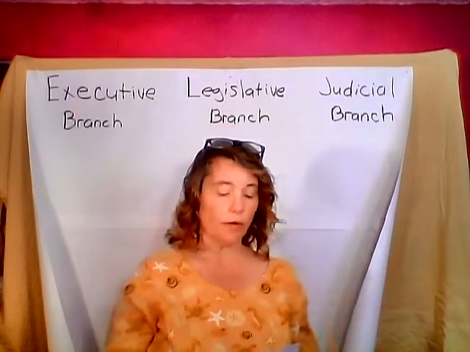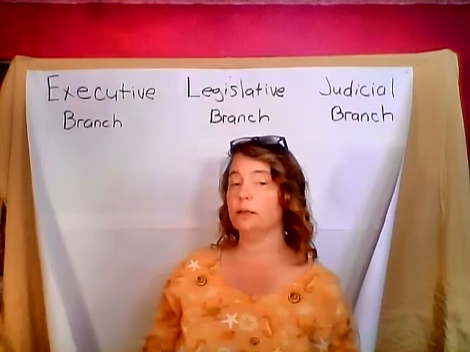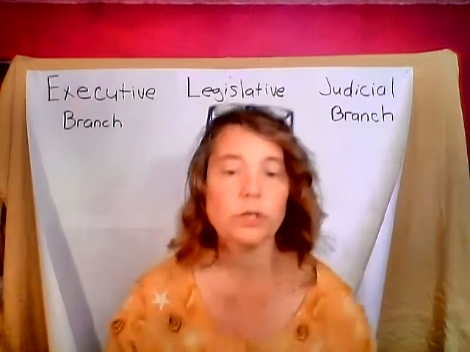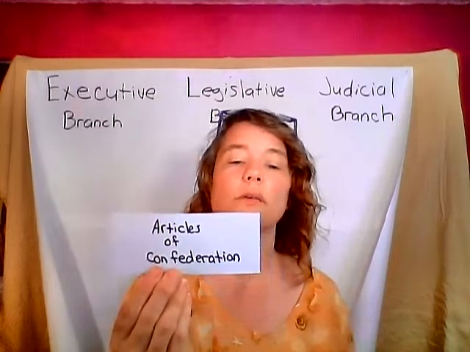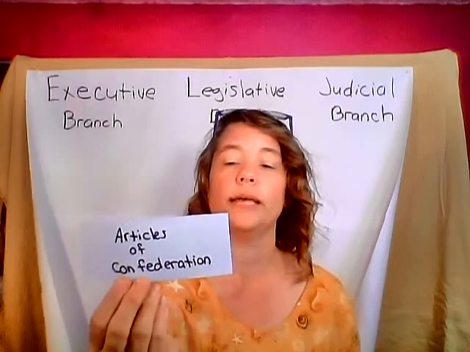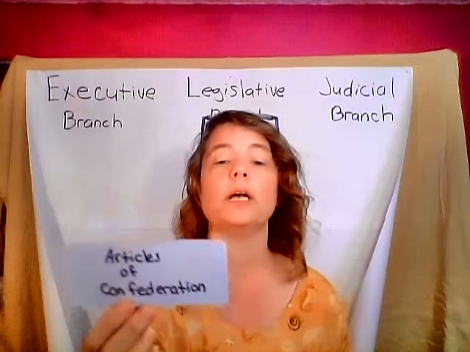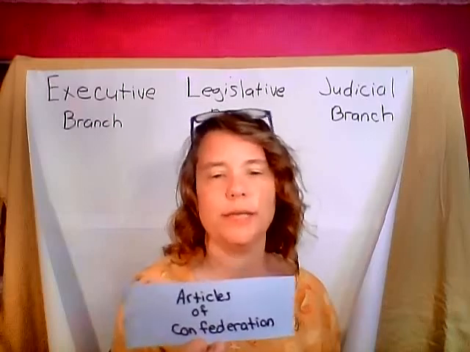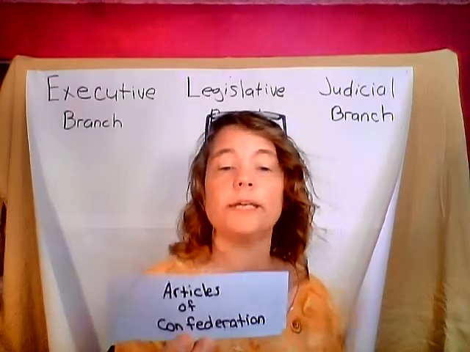So what I did for our vocab words is I made flashcards, kind of like how we do flashcards in math with our multiplication. Well, I made them for vocab words. So I'll show them to you. Here is the first one. Articles of Confederation. And what I did is I wrote what the vocab word was, and then on the back I wrote down what it was that we learned about it. So what I'll do is I'll hold them up. I'll read it to you. I'll give you a couple of seconds to think about it, and then I will read to you what we've learned about it, and then you can check off and see if you got them right.